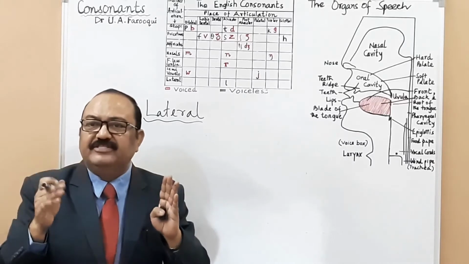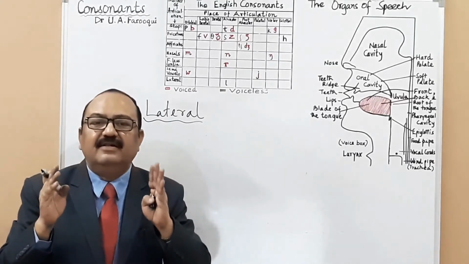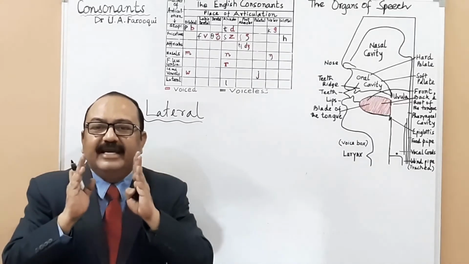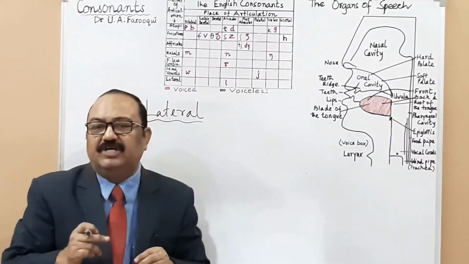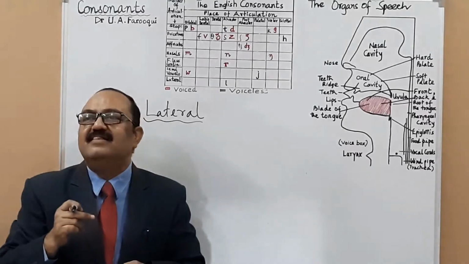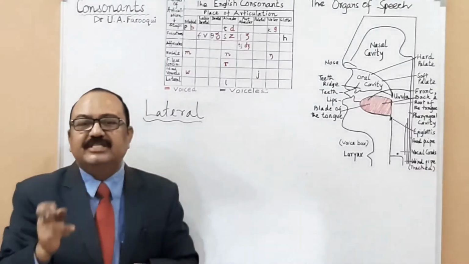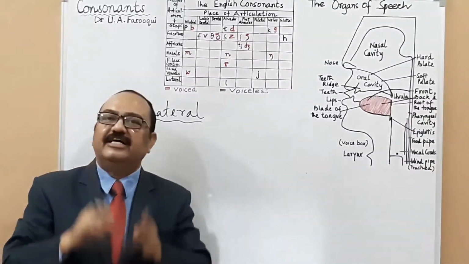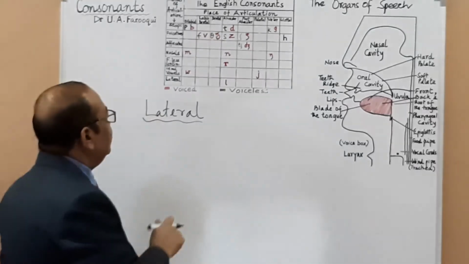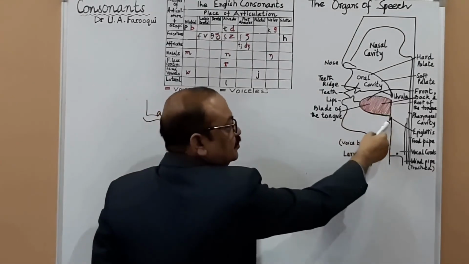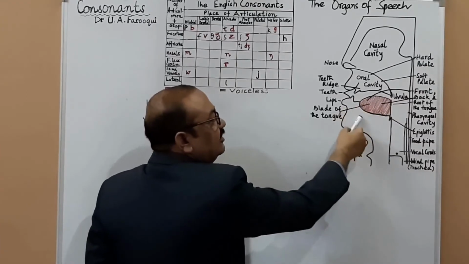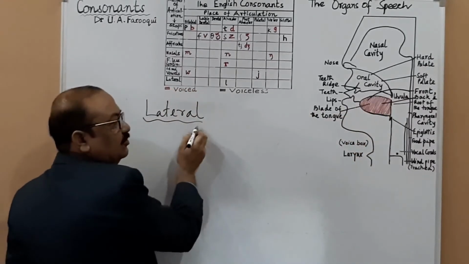Pronounce it yourself. Say it loudly. L. Air is released through the sides of the tongue, while the tip of the tongue touches the central part of the alveolar ridge, or the upper teeth. Sounds which let the air stream escape along the sides of the tongue are called lateral sounds.